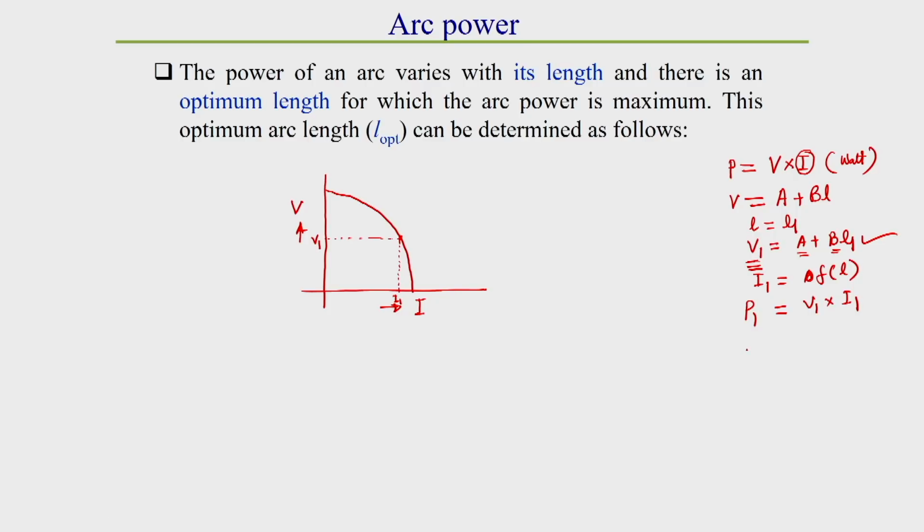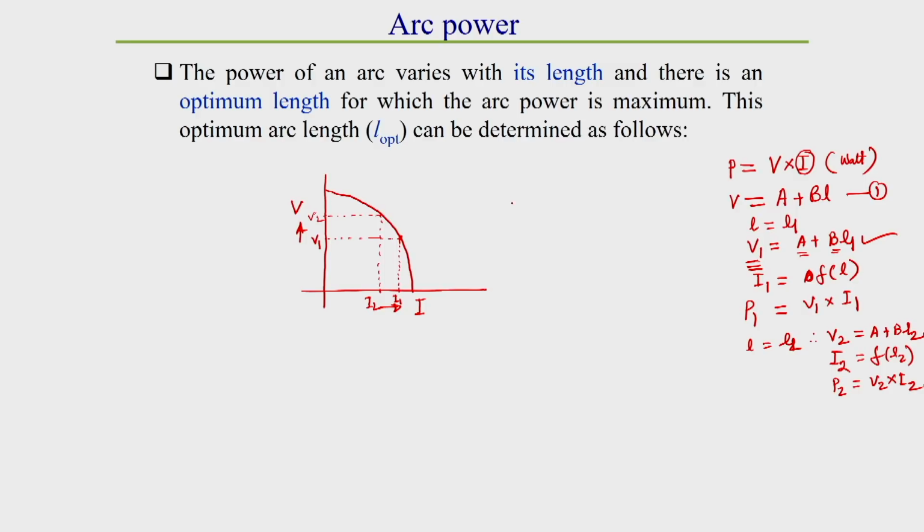Similarly, for another arc length L equal to L2, using equation 1, we get V equal to A plus B L2. Based on this V2, from the power source characteristic curve we can get I2, which is also a function of L2. So we get the P2 value, which is V2 into I2. In this way, for different arc lengths we can get different arc powers.